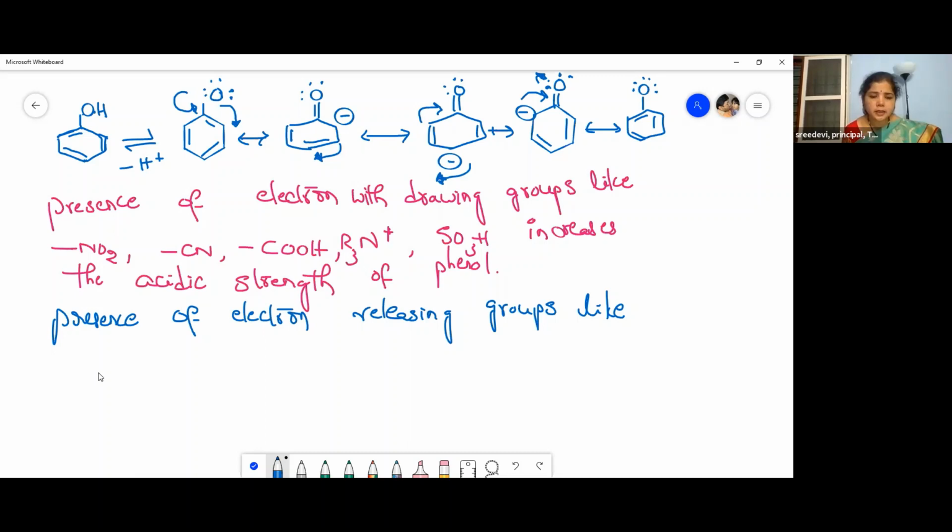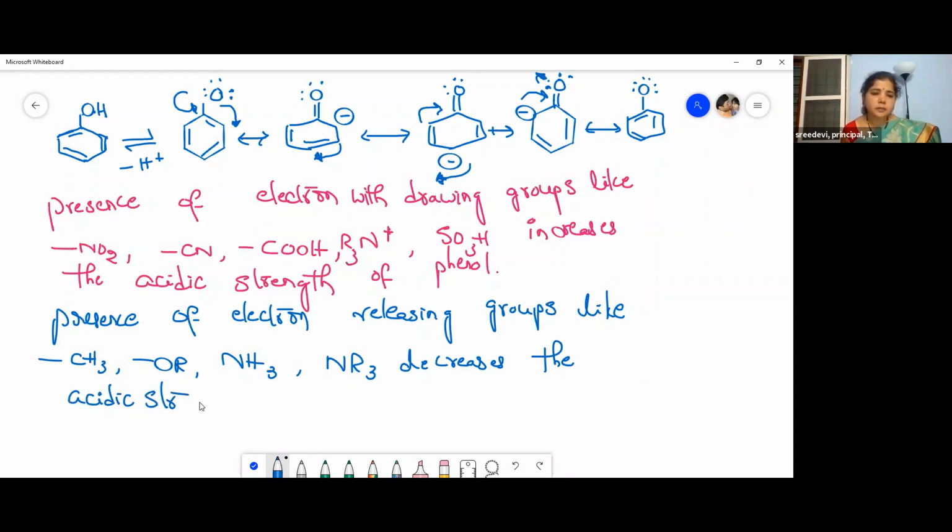Methyl group CH3, then alkoxide OR, then ammonia, and the trialkyl amine NR3. They will release electrons. When such groups are present, they will decrease the acidic strength of phenols.